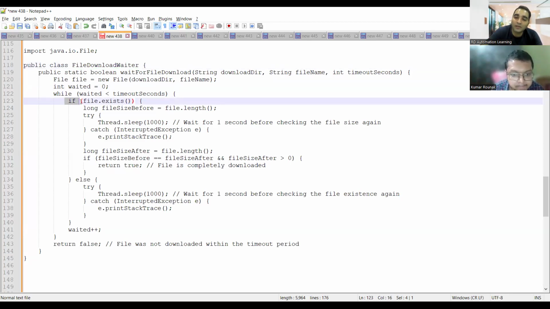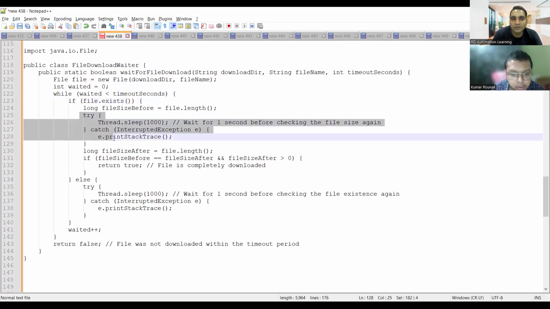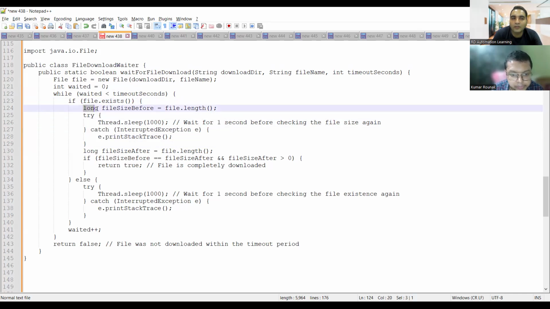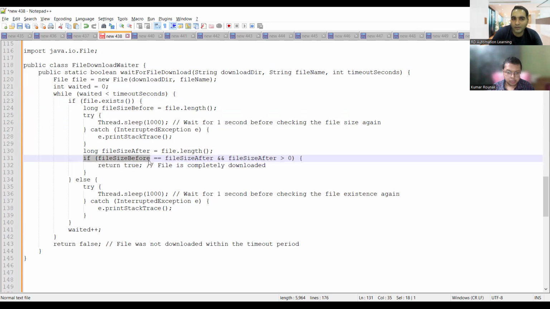You will have various conditions. The first condition is whether the file itself exists or not. The next condition, you would keep in a try catch, and we use the long data type because the file size is large, it will be in GB. Every 1 second you check the size of the file.